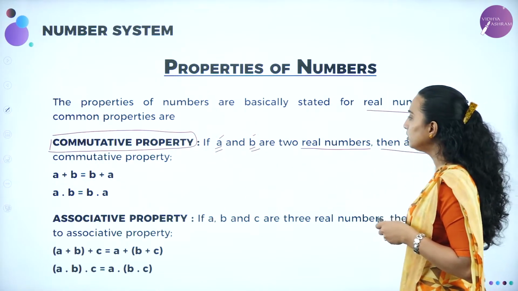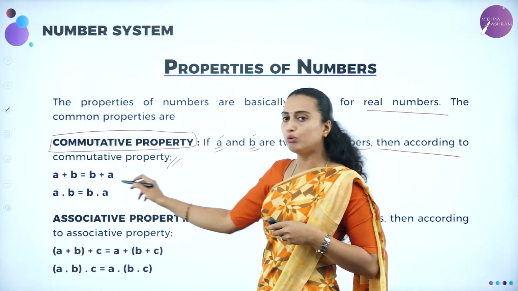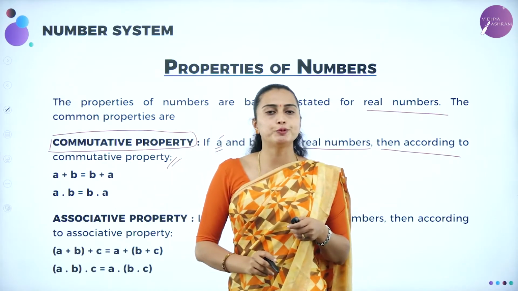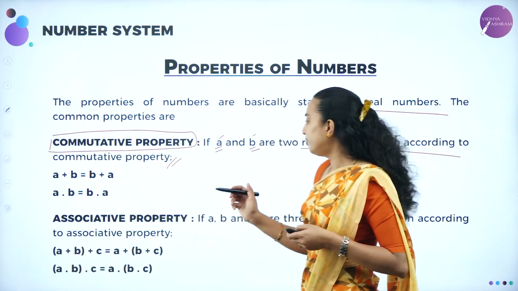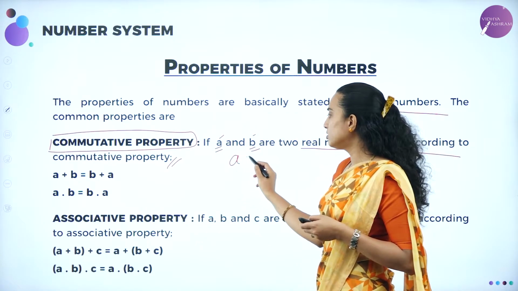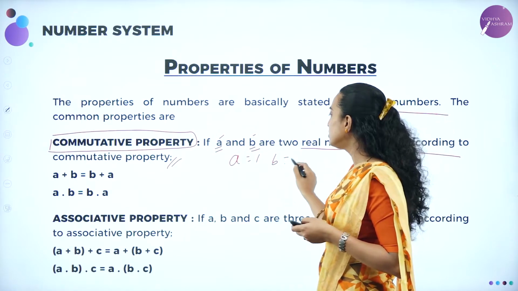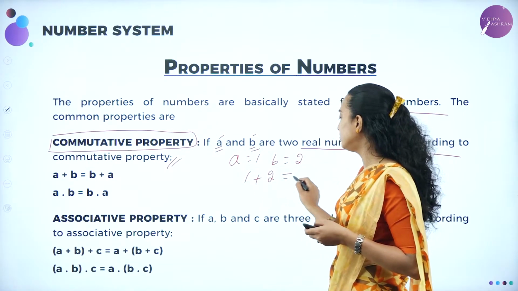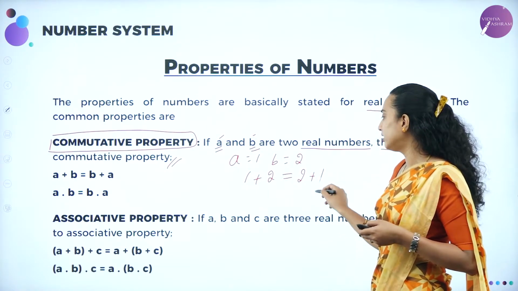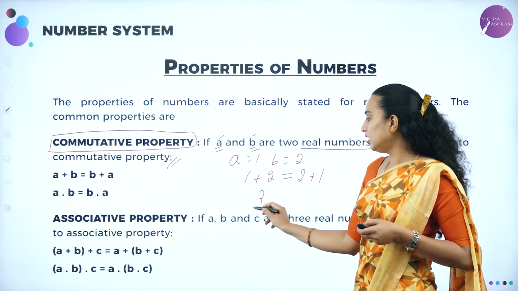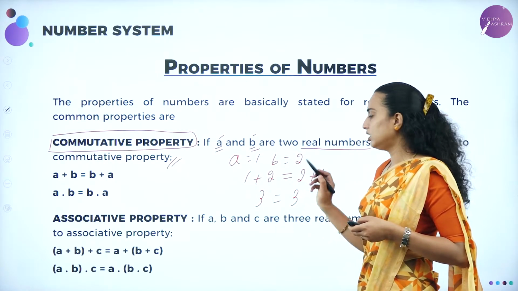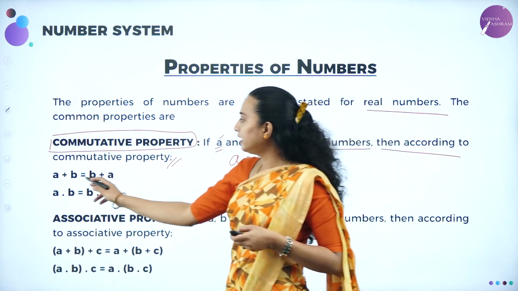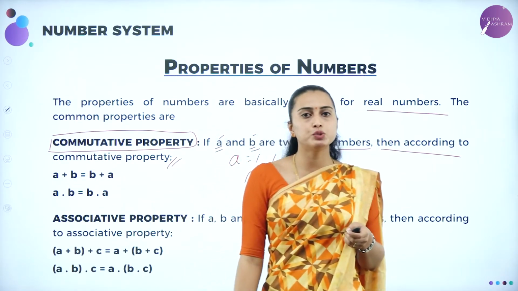Then according to the commutative property, the rule is that A plus B must be equal to B plus A. For example, if I take A equals 1 and B equals 2, 1 plus 2 will always be equal to 2 plus 1. That is, 1 plus 2 is 3 and 2 plus 1 is also 3. This is known as the commutative property under addition. Addition means we are adding.